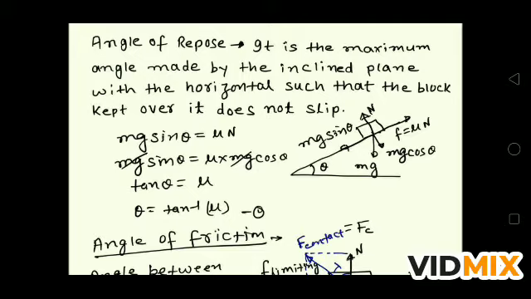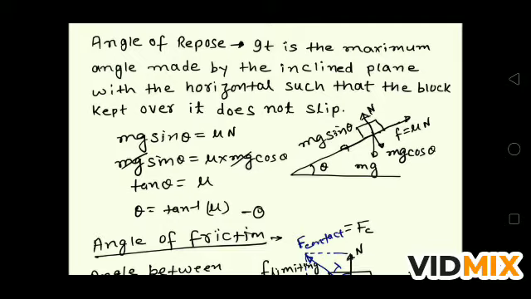So a number of forces are acting on the block, and the block is not slipping, it is not moving. At this stage the block wants to move downward, so the friction will be opposite to the motion of the block. Mg sin theta makes the block come down, and the friction force mu N makes the block keep on the surface. Similarly, mg cos theta and N are opposite to each other. All the forces acting on the block are opposing each other, and the block is at rest.